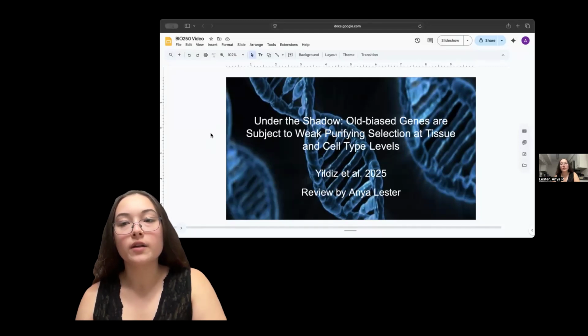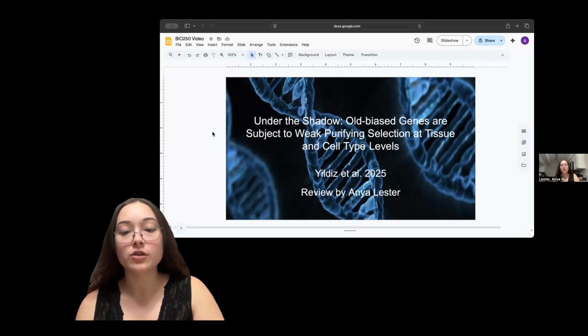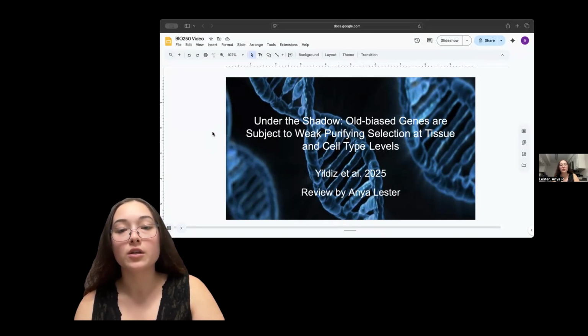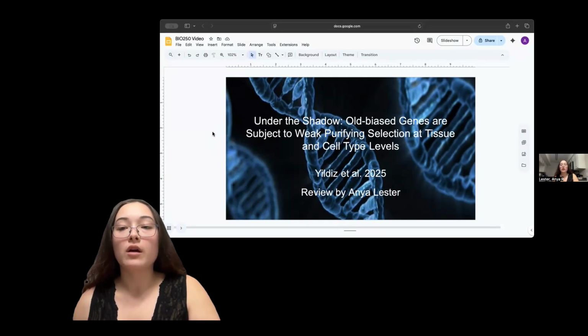Hi everyone, my name is Anya Lester, and I reviewed the article Under the Shadow: Old Biased Genes Are Subject to Weak Purifying Selection at Tissue and Cell Type Levels by Yildiz and a bunch of other researchers. This was published around 2 months ago this year.